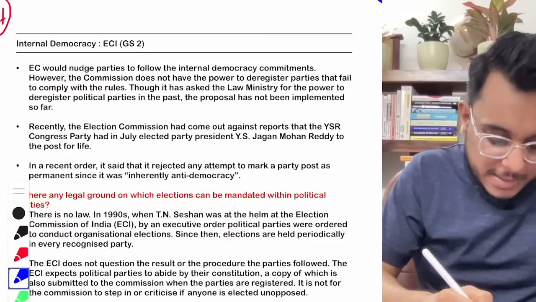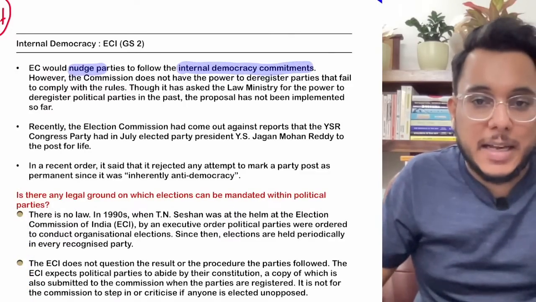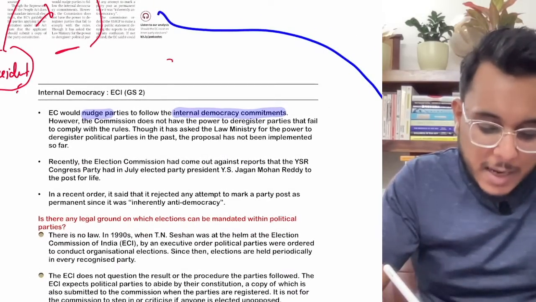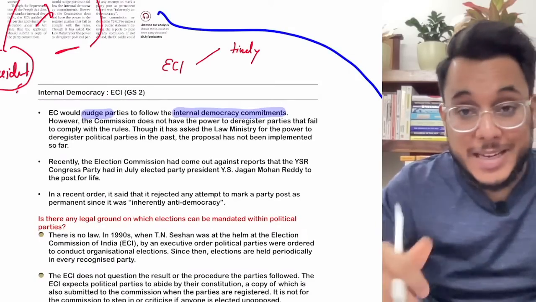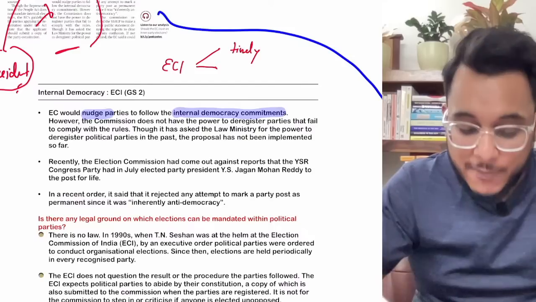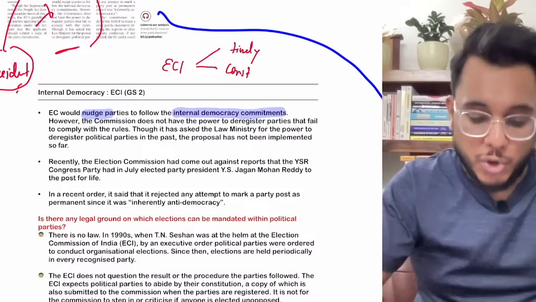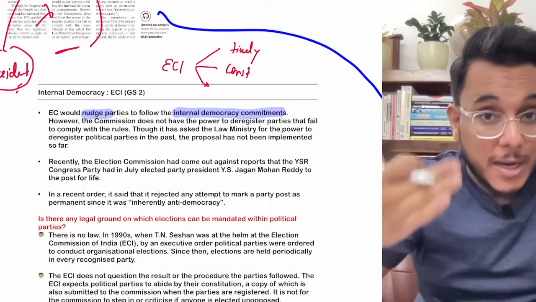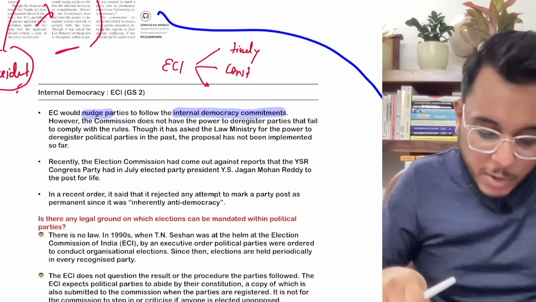So what happens now? The Election Commission will ask the parties that every party should follow the internal democracy commitments. In these commitments, the Election Commission of India will ask that every political party should conduct timely elections within their political party. Every political party should follow their respective party's constitution. Then thirdly, the rules of a political party need to be followed. The political party should not be centered around one personality or one particular family.